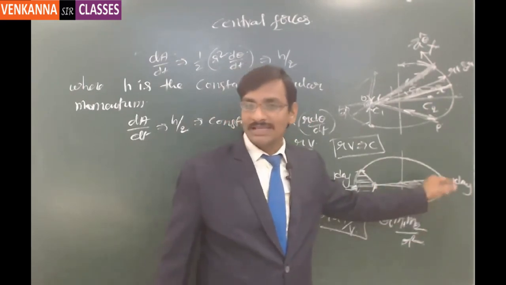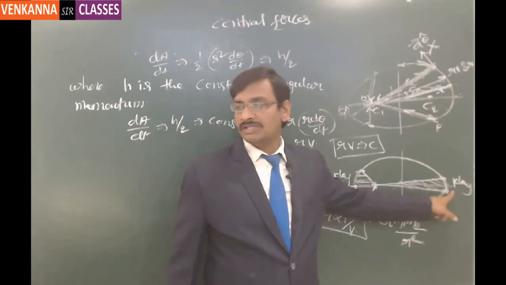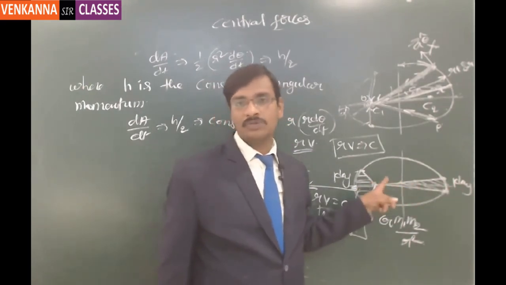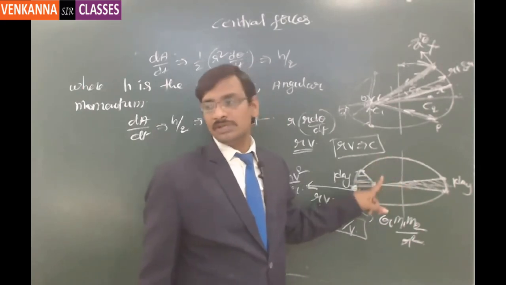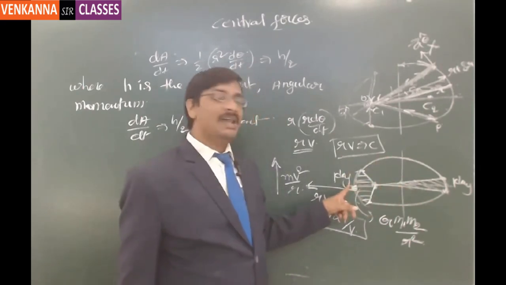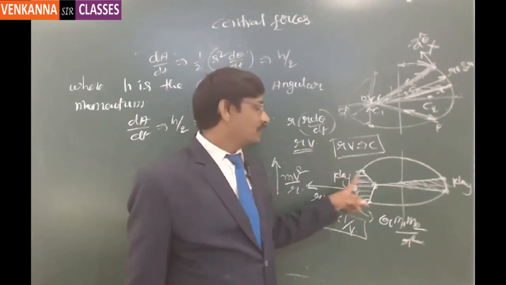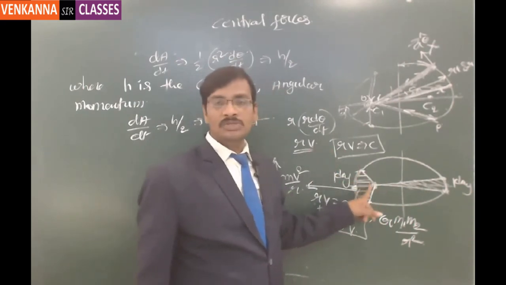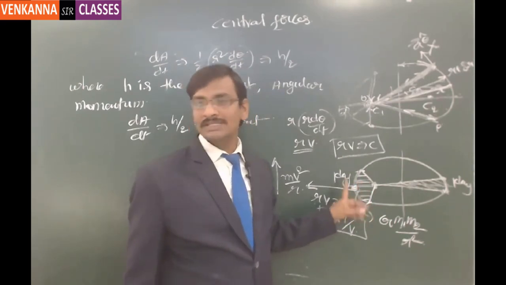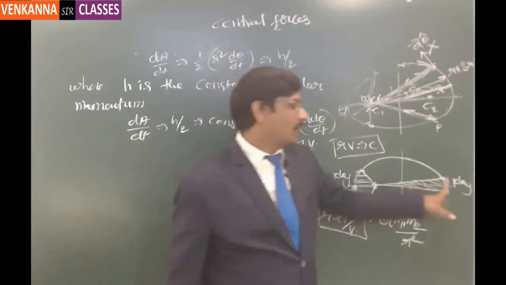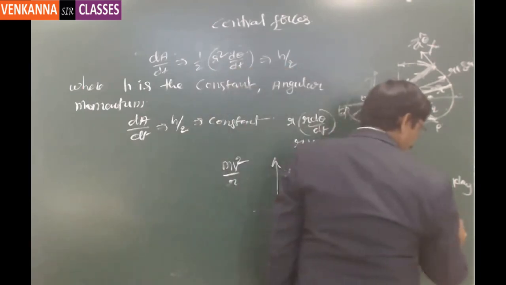So here the velocity is less, the centrifugal force is less, hence the centripetal force is also less, which is the attractive force of the sun, which is the central force in our case. And here the velocity is more, the centrifugal force is more, and the centripetal force is also more. So one and the other are going to be balanced out, and that is achieved by increasing its velocity here and by reducing its velocity there.